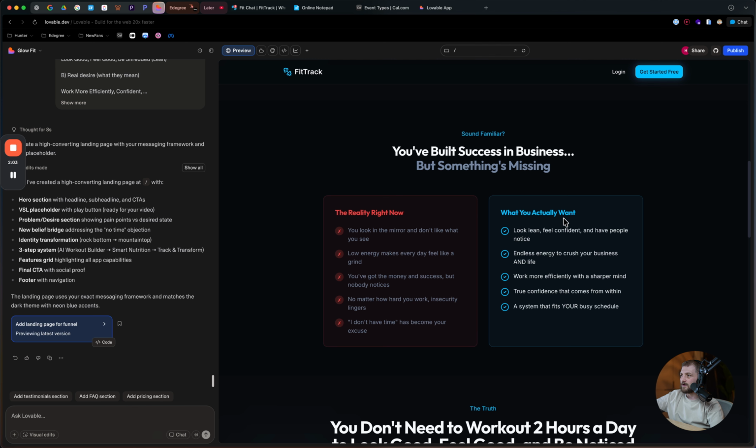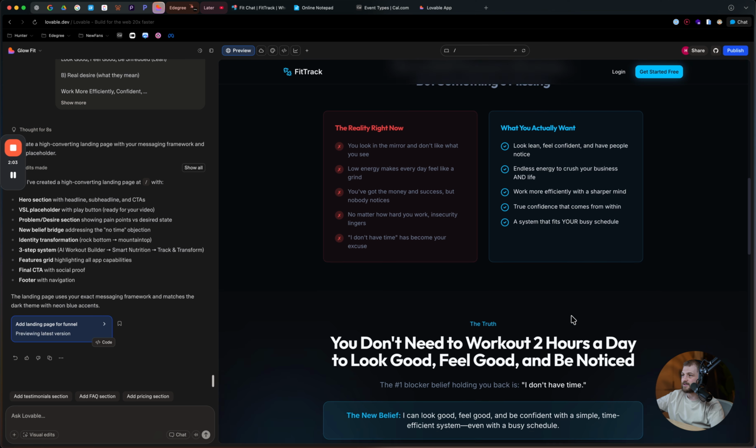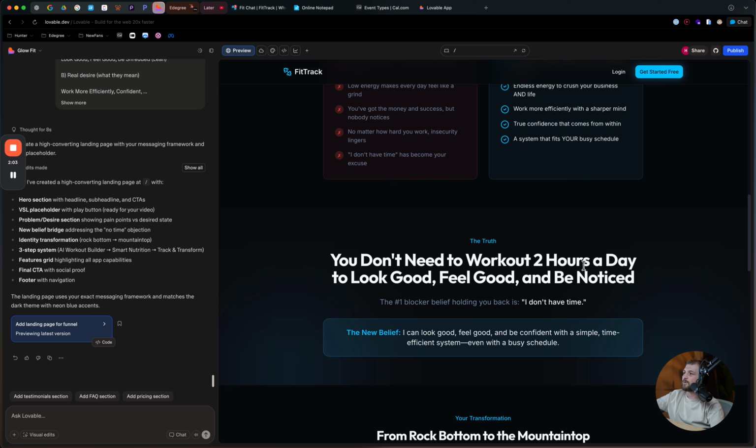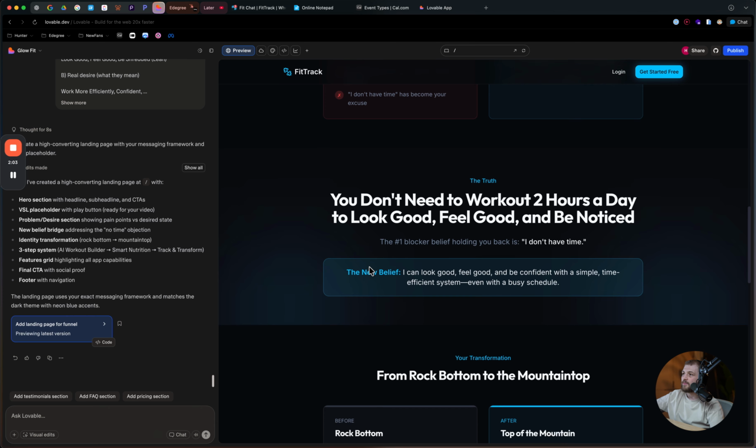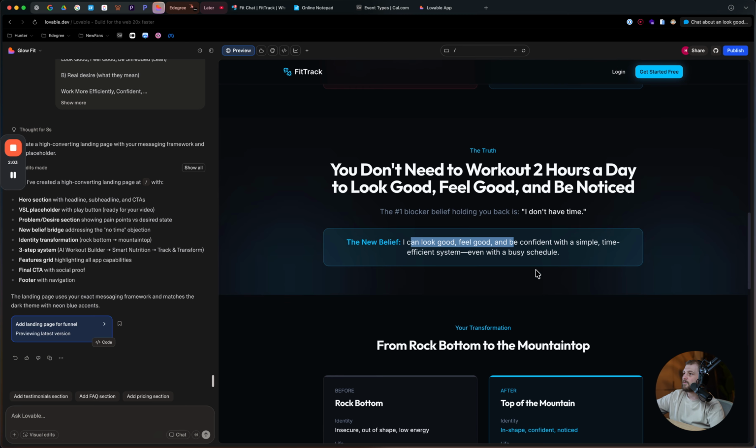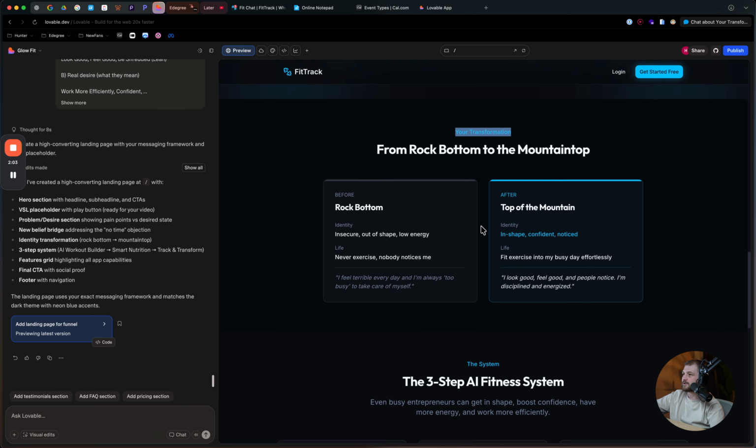But what you actually want is to look lean and feel confident and have people notice. Endless energy to crush your business and life. More work efficiency with a sharper mind, true confidence that comes from within, and a system that fits your busy schedule. You don't need to work out 2 hours a day to look good, feel good, and be noticed. The number one belief holding you back is I don't have time. The new belief is I can look good, feel good, and be confident with a simple time-efficient system, even with a busy schedule. Here is their transformation.